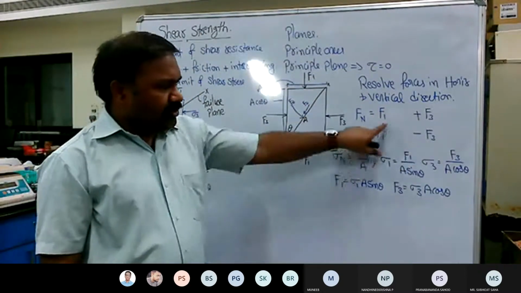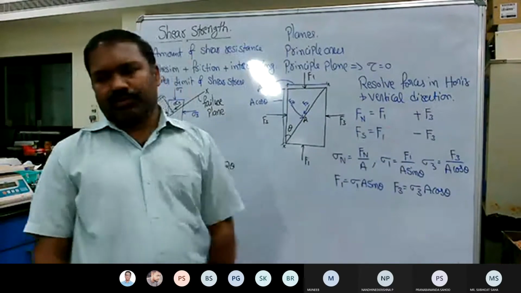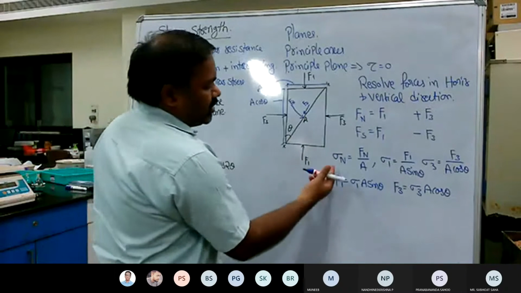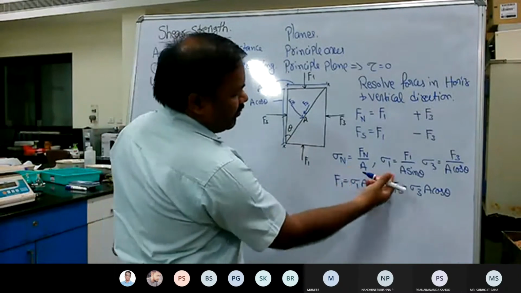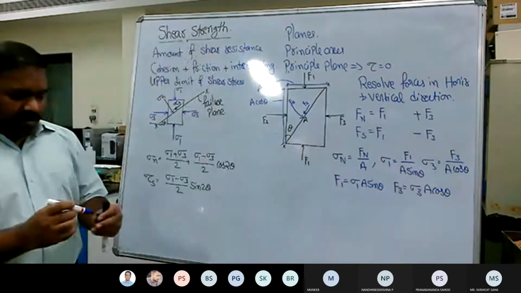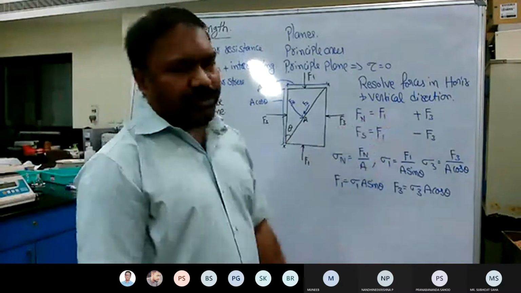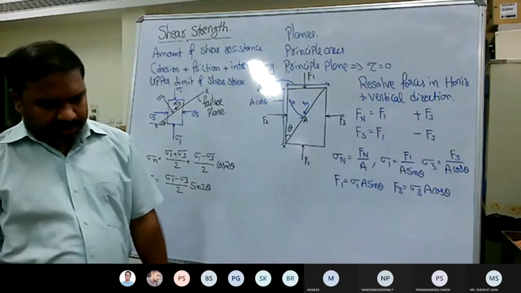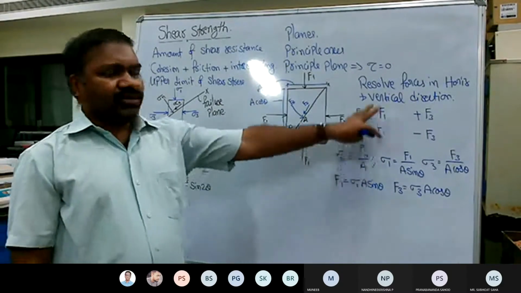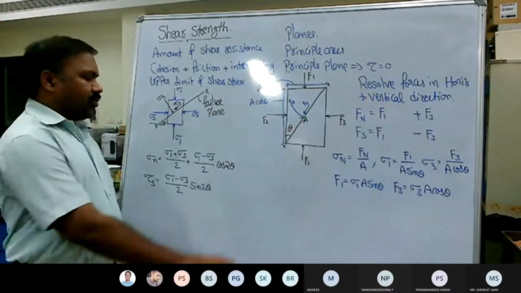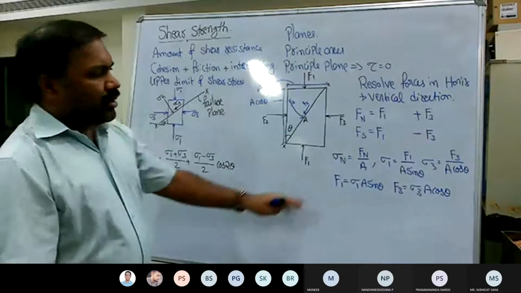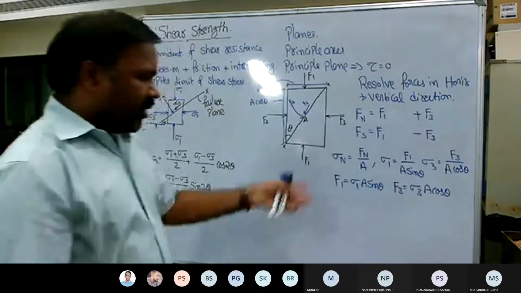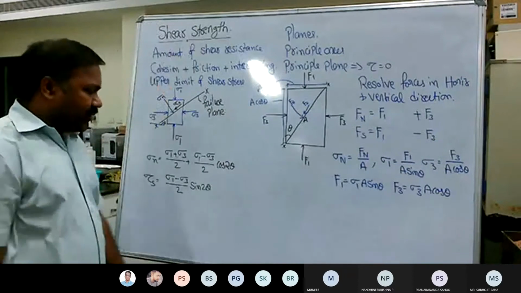Okay, so substitute F1 here and F3 here. Then at the end you will get sigma n in terms of sigma 1 and sigma 3. Of course, there are other simplifications that you need to exercise. This is a very simple derivation, so try to derive it yourself. There is no problem, because giving all the intricate small details doesn't look nice.